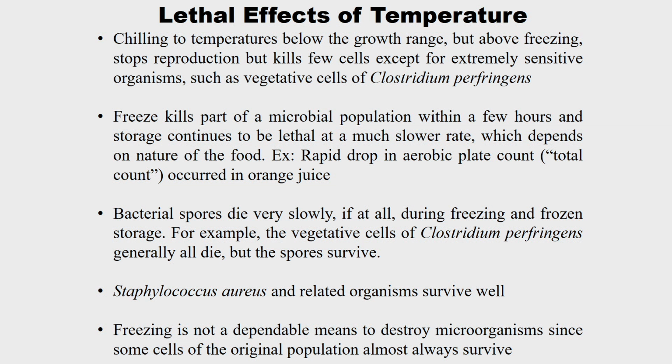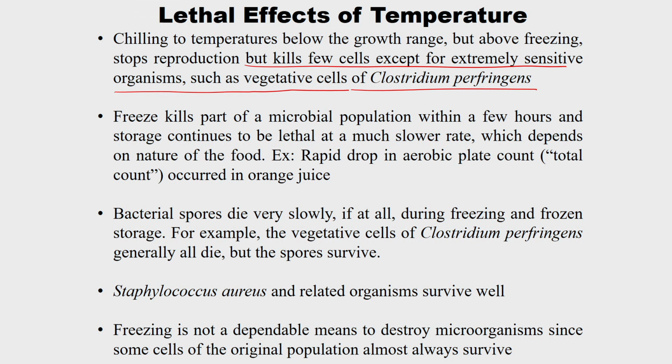Chilling to temperatures below the growth range but above freezing stops the reproduction, but kills few cells except for extremely sensitive organisms such as vegetative cells of Clostridium perfringens. So, it stops reproduction but kills few cells only, though certain sensitive organisms still survive even at chilling temperatures.